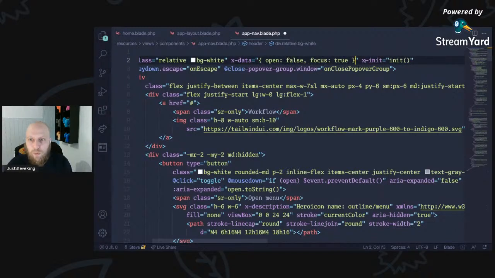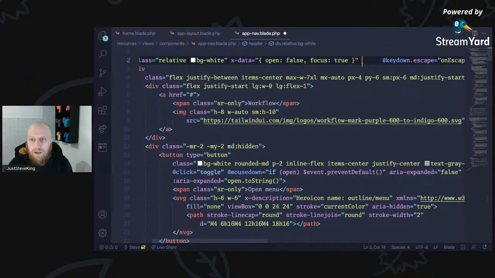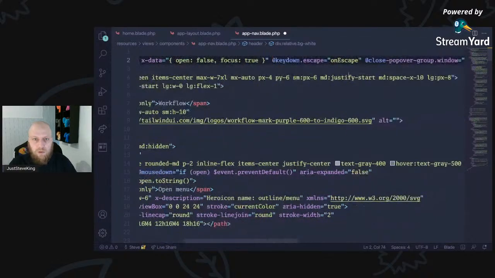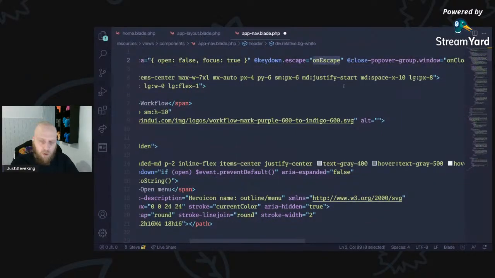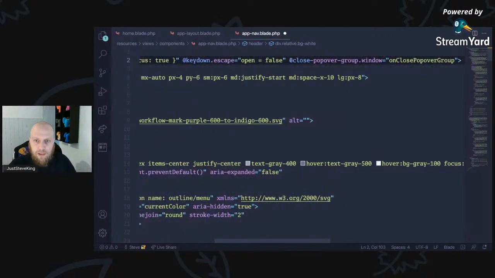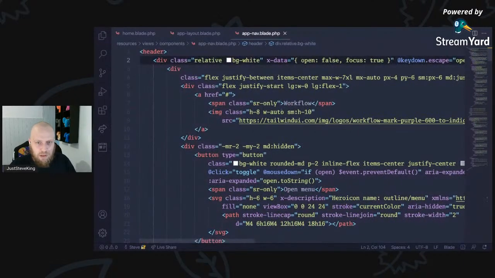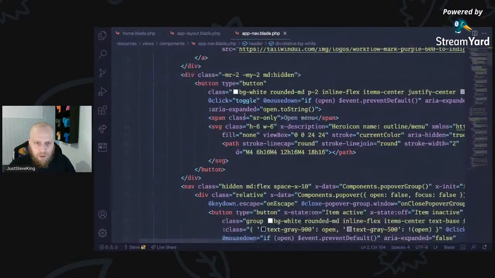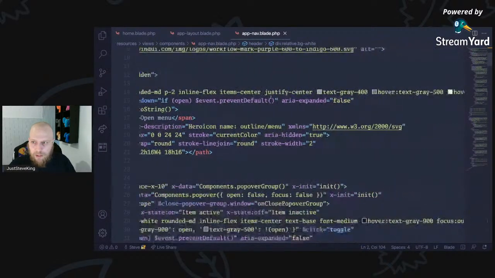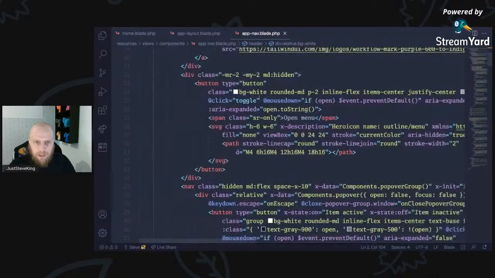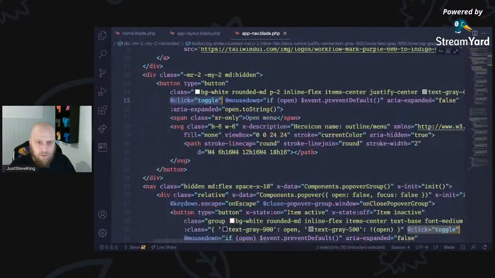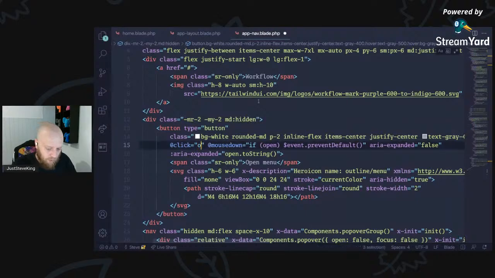Because by default, Tailwind UI is doing it in a specific way. So we've got the key down. When we key down, we want to do open as false. And then we're not going to have this close popover group window for now. I'll worry about that later. We've got a logo, which I'm not too bothered about. We've got a button where we're going to click and toggle. So I'm going to look at that, find any click toggles and change them all in one go. And we're going to turn open into the opposite of open.